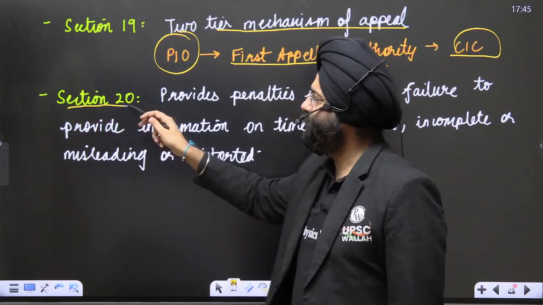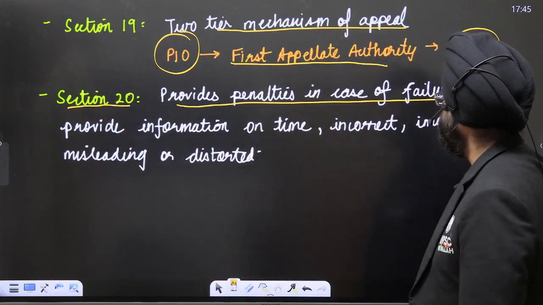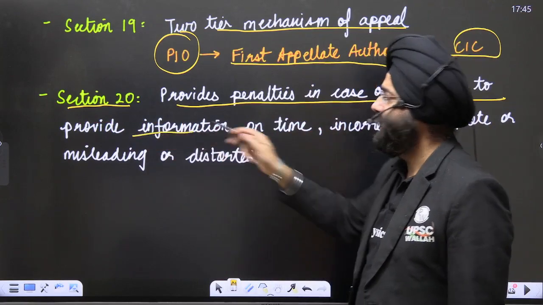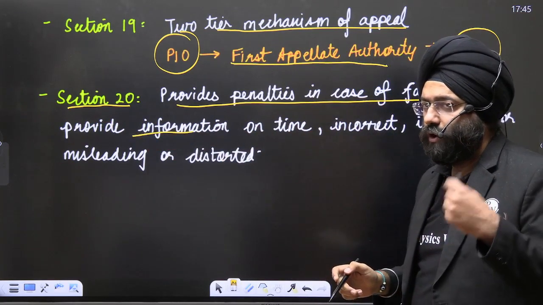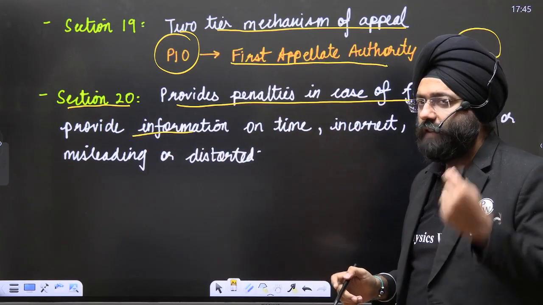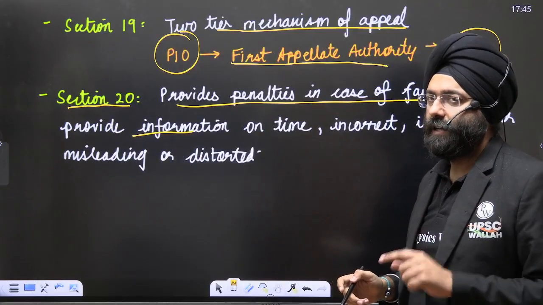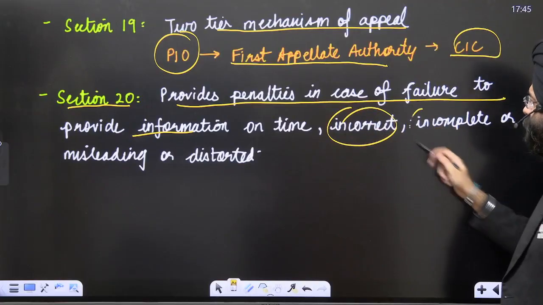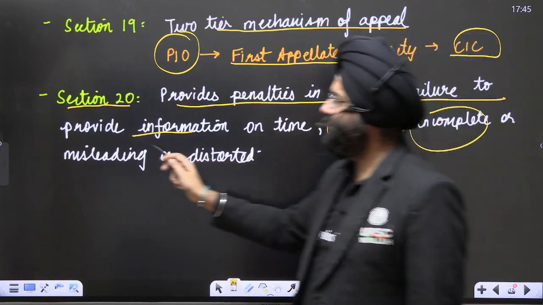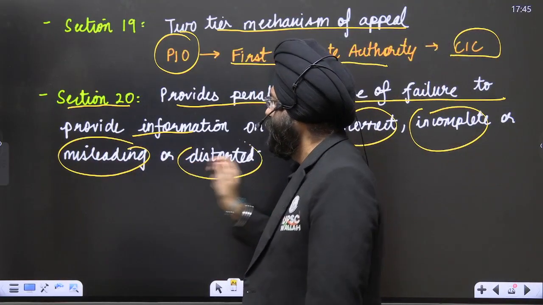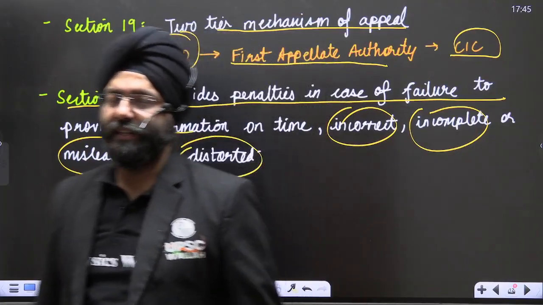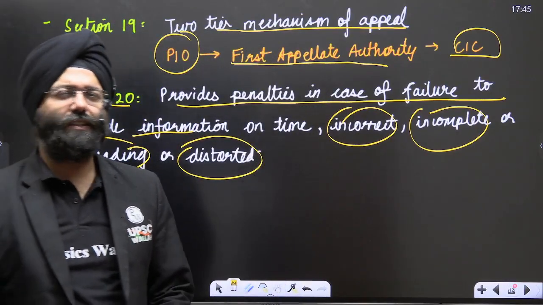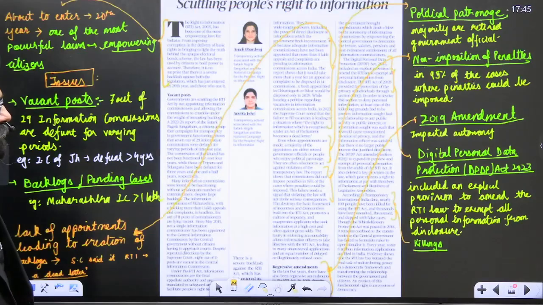Now, Section 20 provides the penalties in cases of failure to provide information. If the PIO or the authorities do not give information on time, penalties can be imposed. Also, if there is incorrect information, incomplete information, or if the information is misleading or distorted, in all these cases penalties can be imposed. Now, this is the RTI Act of 2005.